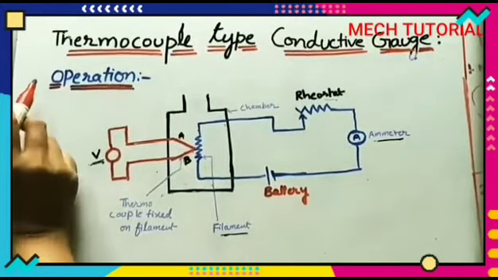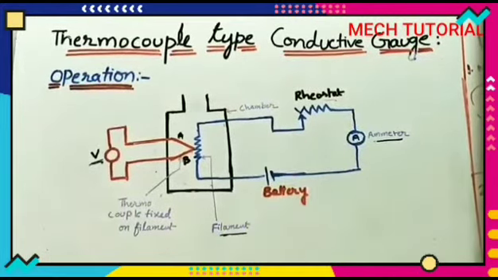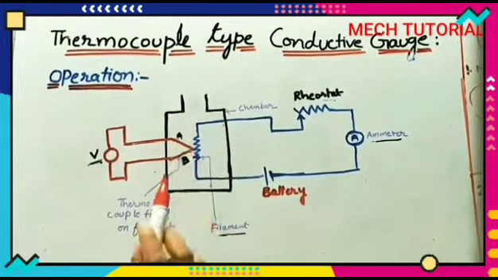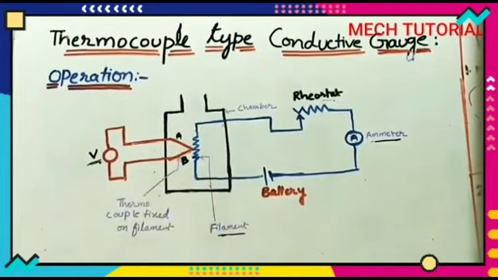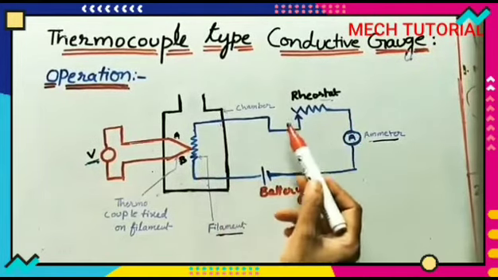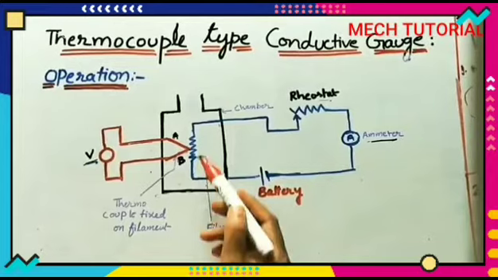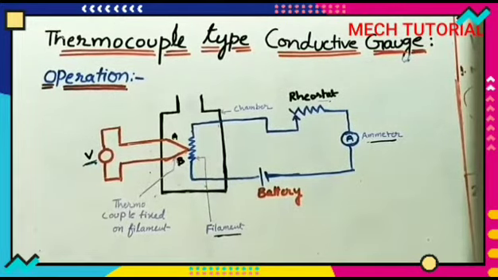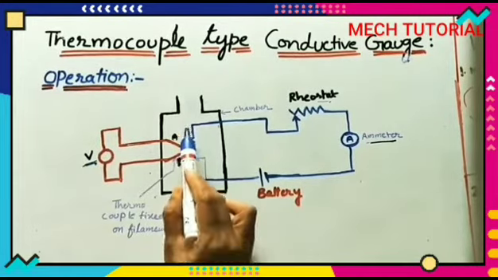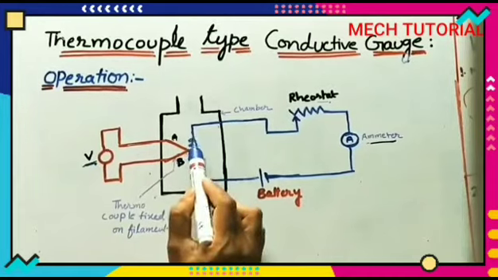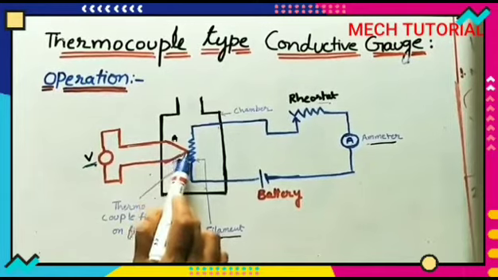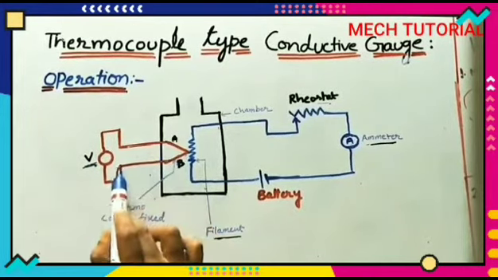Now see the working operation of the thermocouple type conductive gauge. Here I kept one chamber. Initially it is filled with atmospheric air. Now we are continuously supplying current through this circuit. Because of the passing of the current, this conductor or filament will get heated, so its temperature will change. That temperature change will be sensed by this thermocouple.